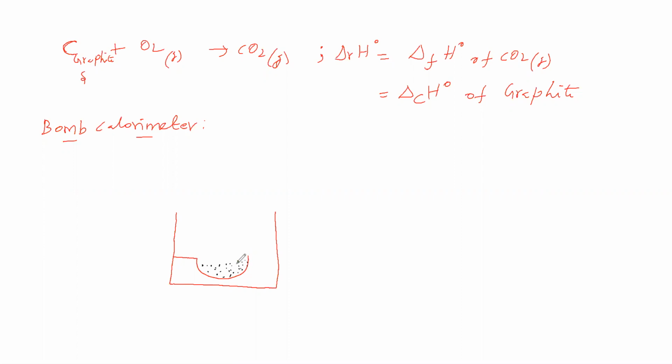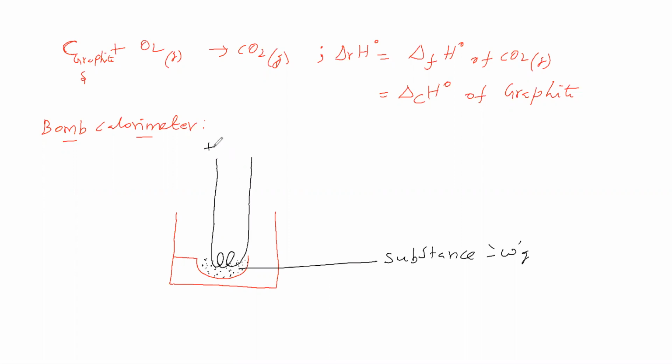For the substance whose enthalpy of combustion we want to find, that substance we will take. Here we have taken a substance, for example W gram, for which we have to find the enthalpy of combustion. Through this we will pass current, plus and minus. On passing current, this coil is getting heated up. It will initiate this substance to undergo combustion. So in order to make this substance undergo combustion, this coil is placed.